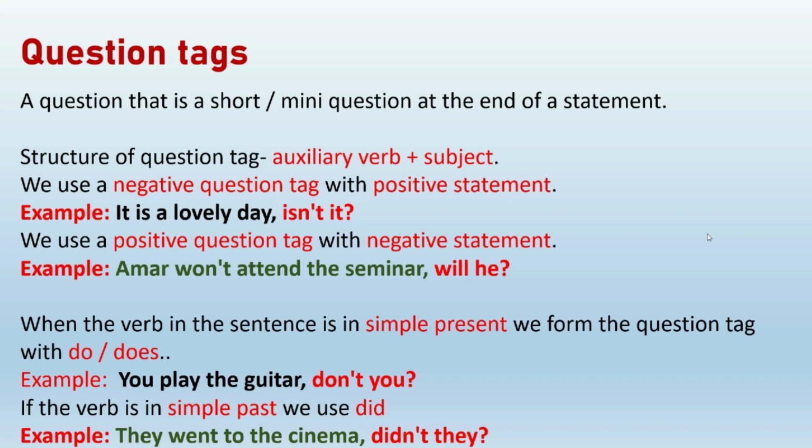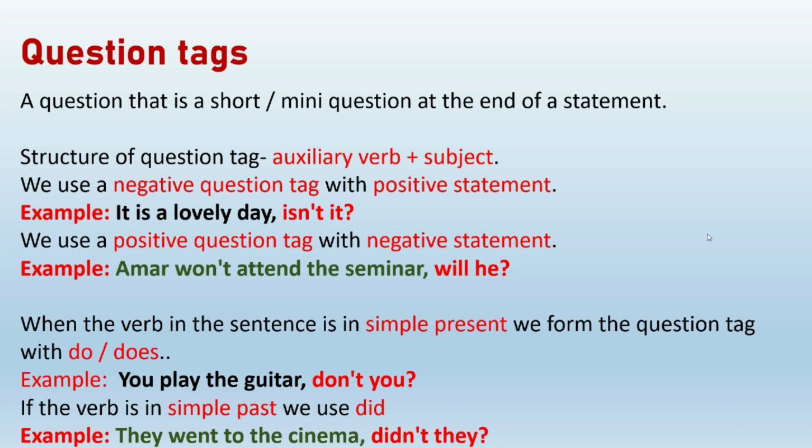The helping verb over here is "is". Now, when the statement is positive, we use a negative question tag. What is the negative of "is"? Isn't. And what is the subject? It. Isn't it? It is a lovely day, isn't it? Yes.